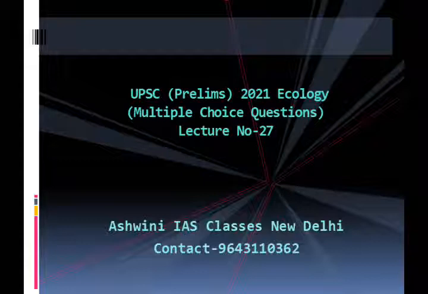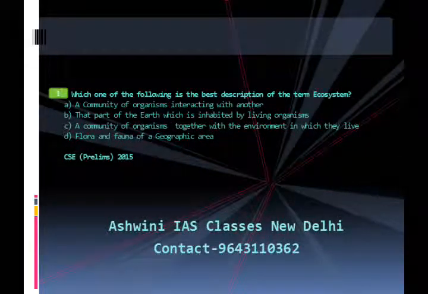Now let us move to the first question. Which one of the following is the best description of the term ecosystem? The choices are: A, a community of organisms interacting with one another. B, that part of the earth which is inhabited by living organisms. C, a community of organisms together with the environment in which they live, the flora and fauna of a geographic area. This question appeared in Civil Services Prelims Examination 2015.